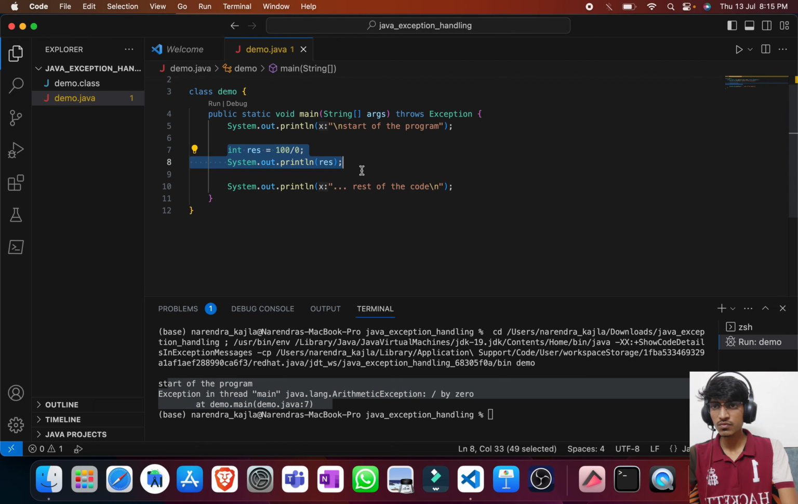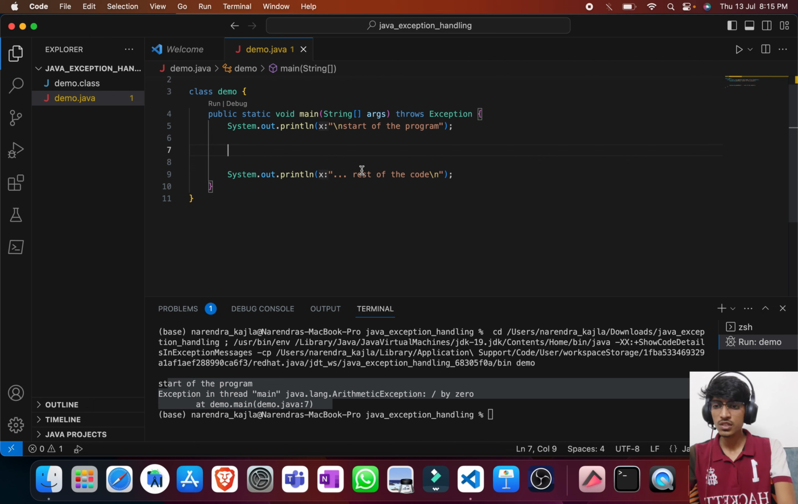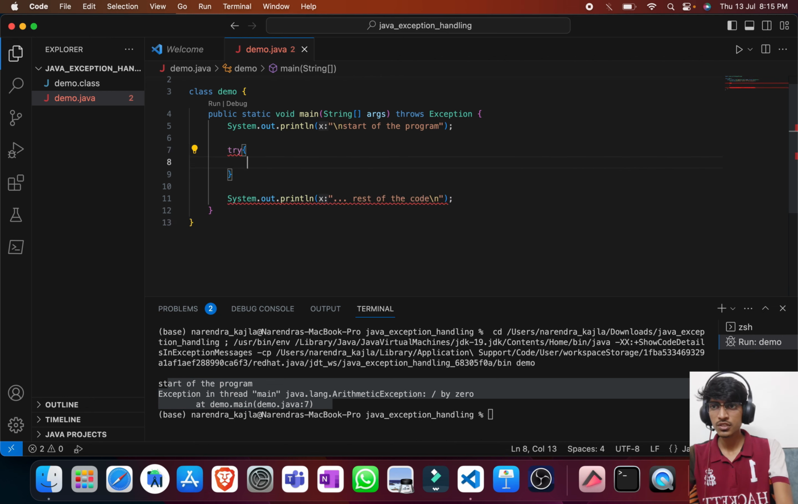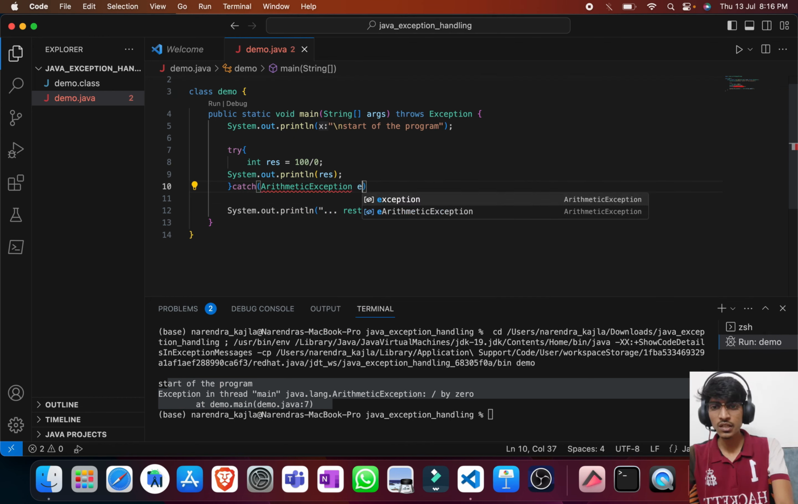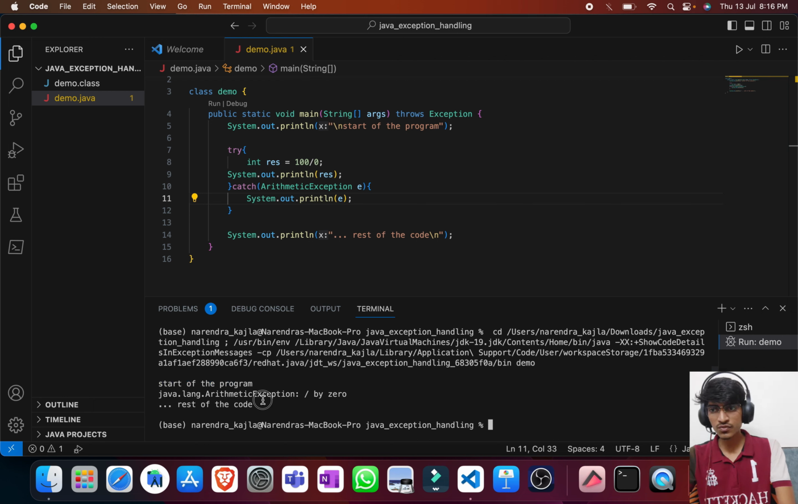So what we will do here is take this risky code, remove it and put it into the try block. Here I will use the catch block to handle that exception. We know that this is an ArithmeticException. Let me give it the name, let's say, e. Any name we can give, and for now let me just try to print it simply. Let's see what we will get now. Okay, so this time our exception is handled and the rest of the code is getting executed.